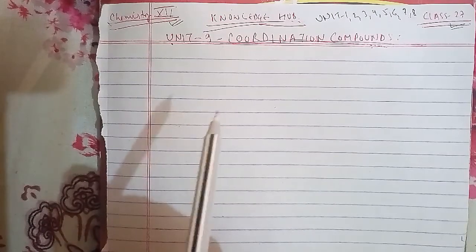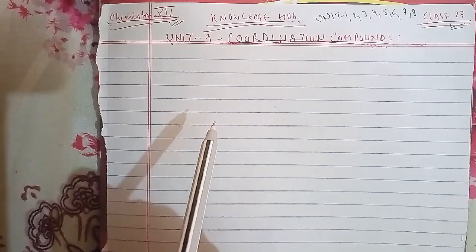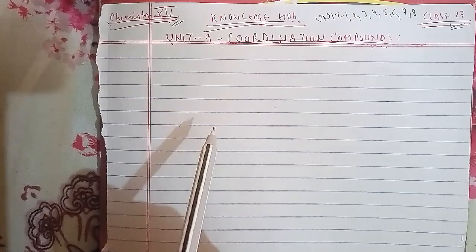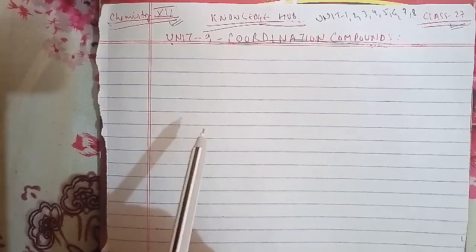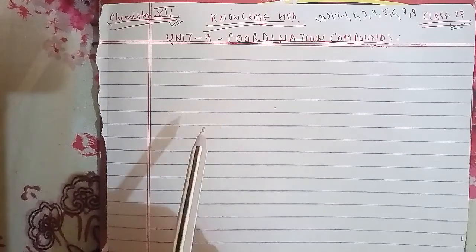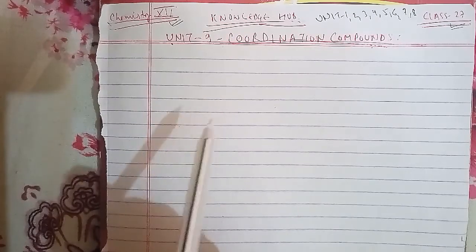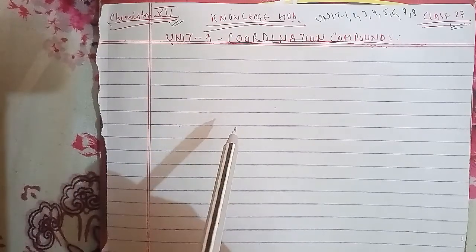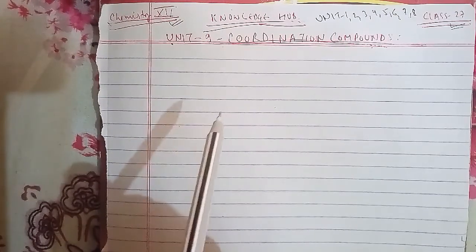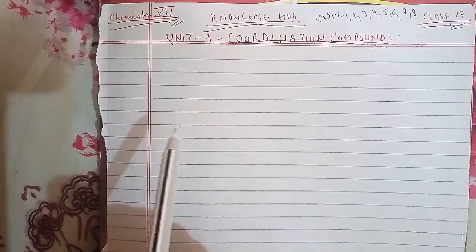Then we have the seventh question, what is lanthanoid contraction? What are the consequences of lanthanoid contraction? Eighth question, what are the characteristics of the transition elements and why are they called transition elements? Which of the d-block elements may not be regarded as transition elements? The ninth question is, in what way is the electronic configuration of the transition elements different from that of the non-transition elements? The 10th question is, what are the different oxidation states exhibited by the lanthanoids?